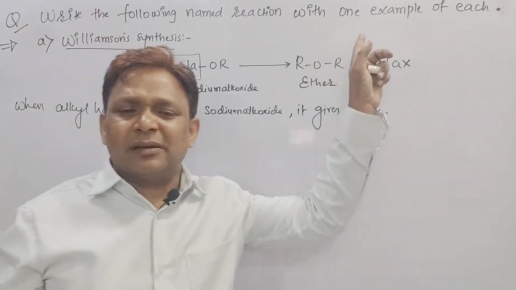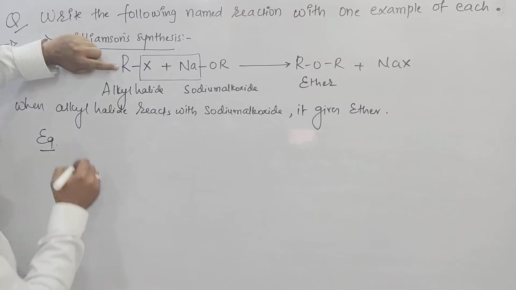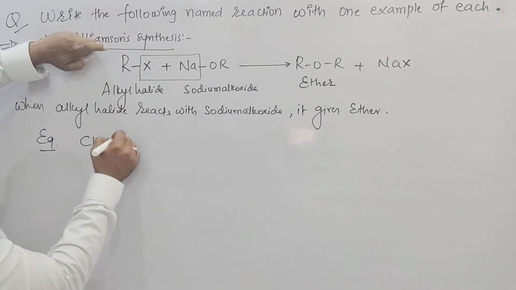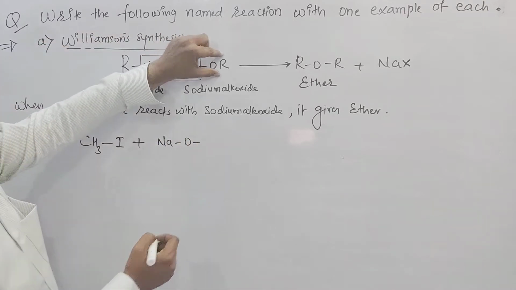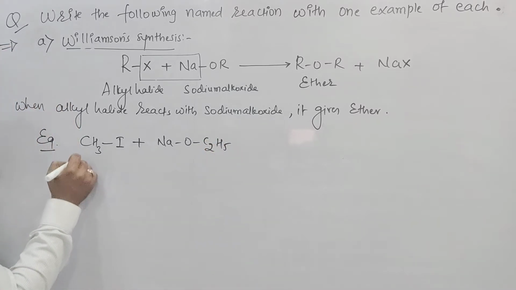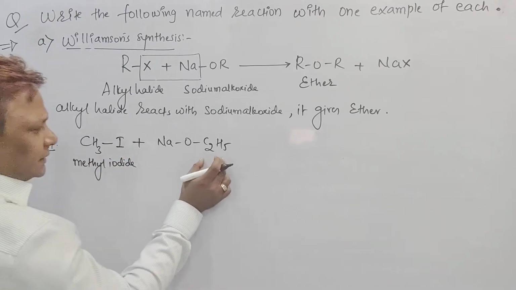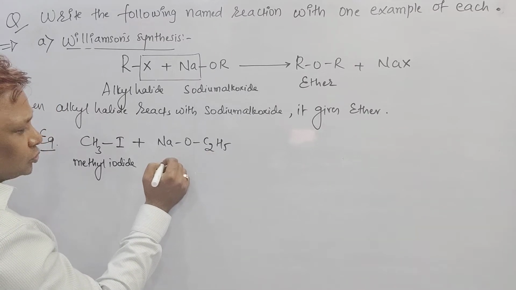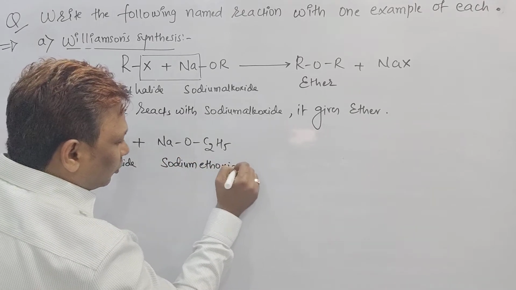They are asking for one example, but any one example you like. See what I will do. In place of this R, I want to put CH3, and in place of this Cl, I want to put iodine. Your wish, you can put Cl also. Plus Na as it is, O as it is, but in place of this R, I want to put C2H5. CH3I I call methyl iodide. C2H5ONa is called sodium ethoxide.